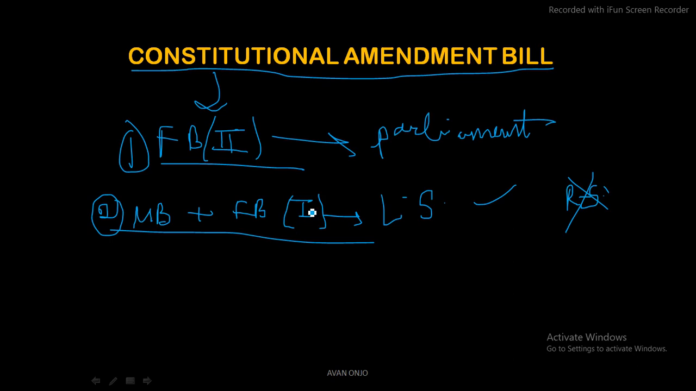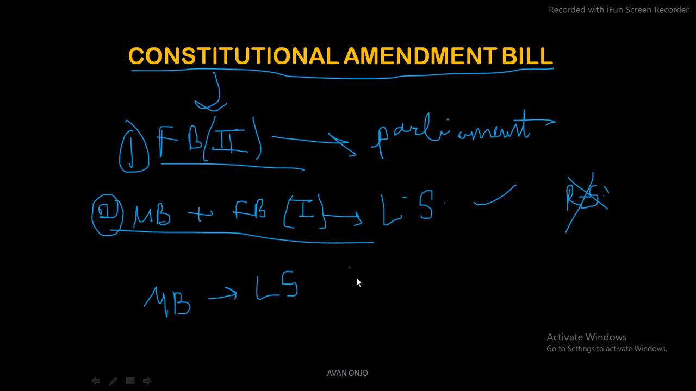Now let us understand what is the role or the say of the house in different kinds of bills. In the case of a money bill, it is going to be introduced in Lok Sabha and never in Rajya Sabha, I already told you. So there is a bigger say of Lok Sabha, and Rajya Sabha does not have even a bit of say. It can only play an advisory role if it wants to. Otherwise, there is no need.